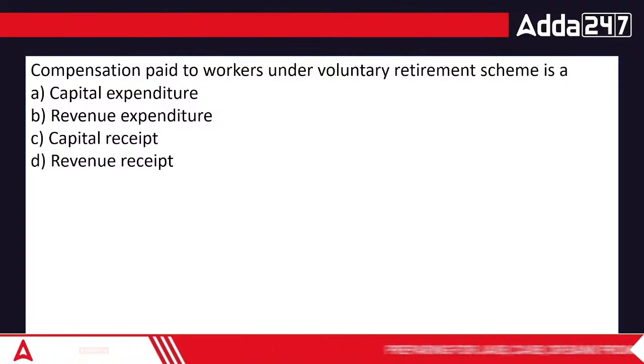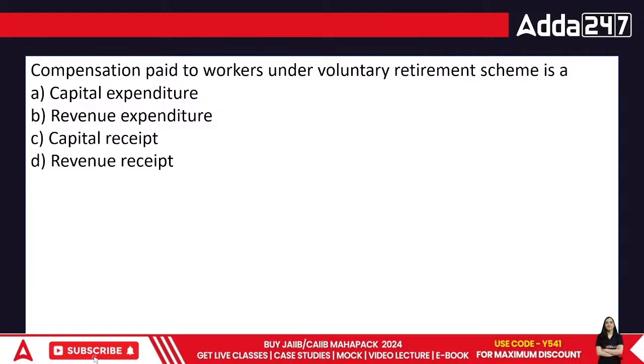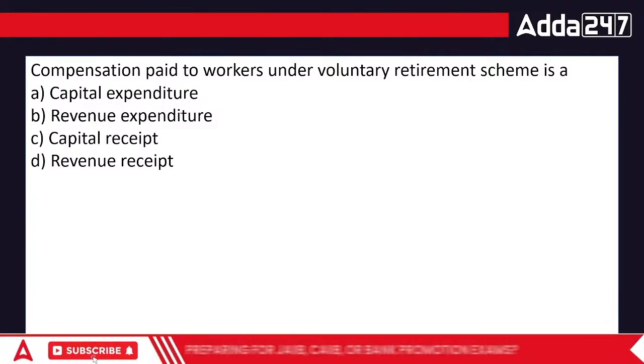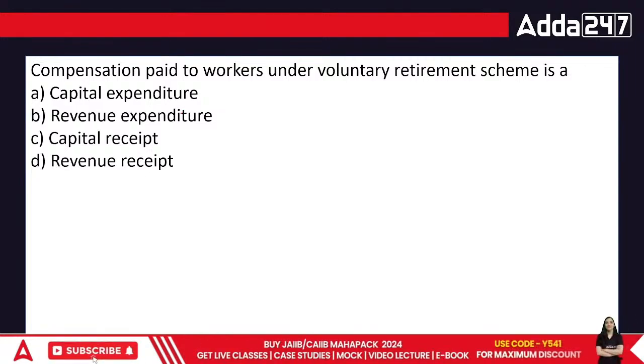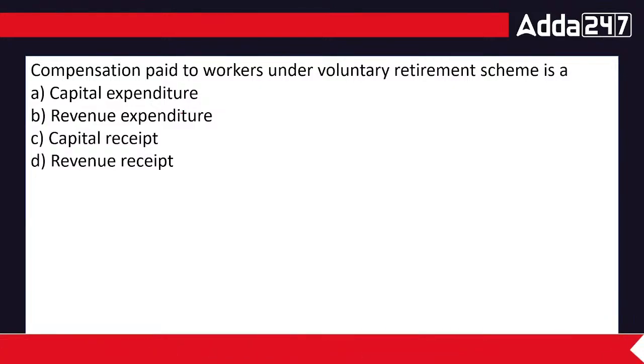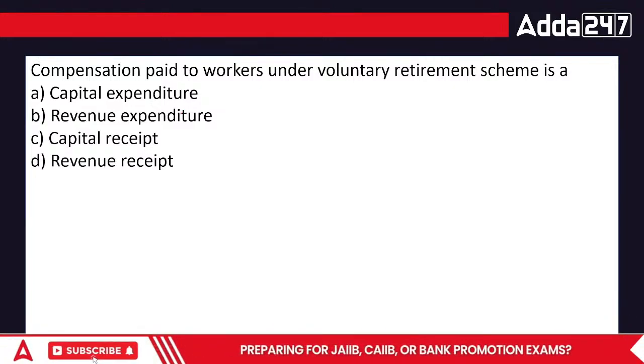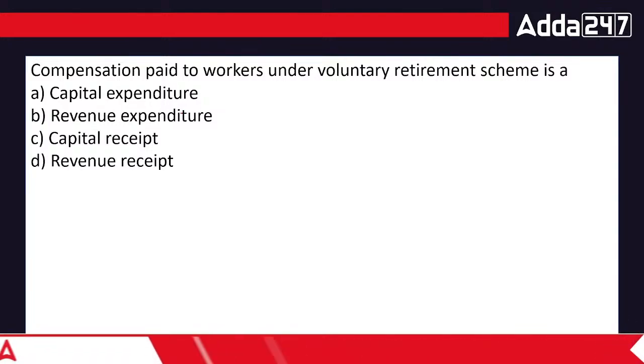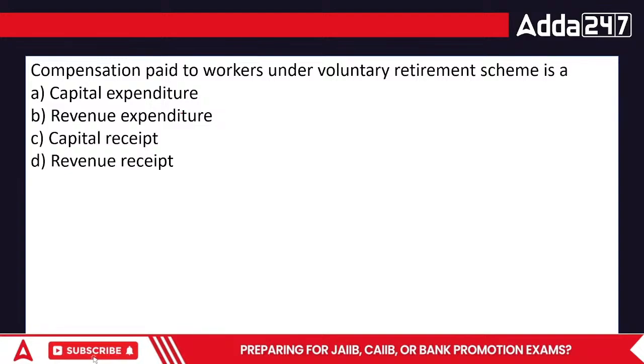Voluntary retirement scheme is basically when a particular person says, I would like to take a leave from the organization prior to the finishing of my job profile. People do this and that's fine. There are people who are not able to do their job properly after a certain period of time and they decide, no, I would like to leave the particular job right away. So when we face this kind of issue, compensation paid to the workers under voluntary retirement scheme is